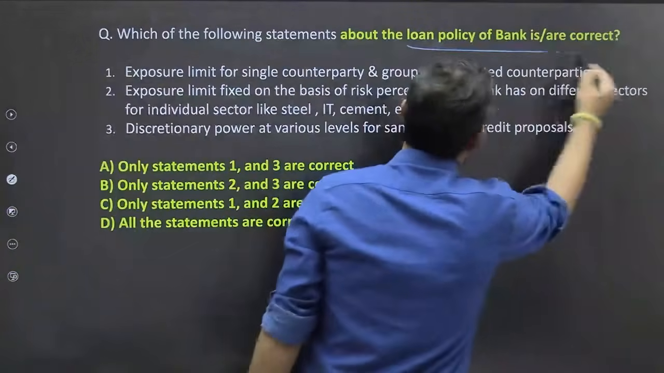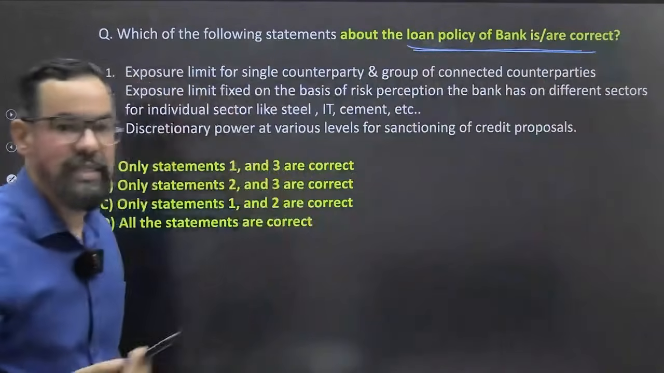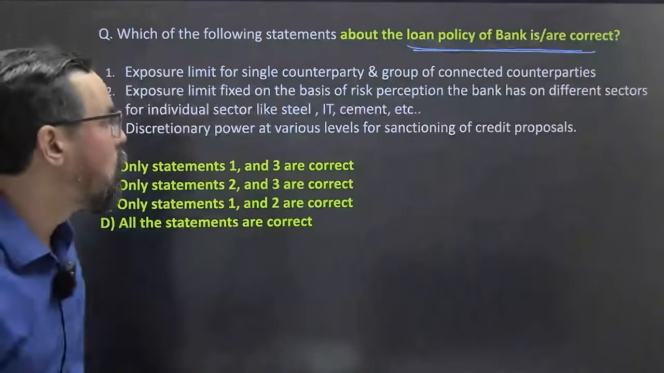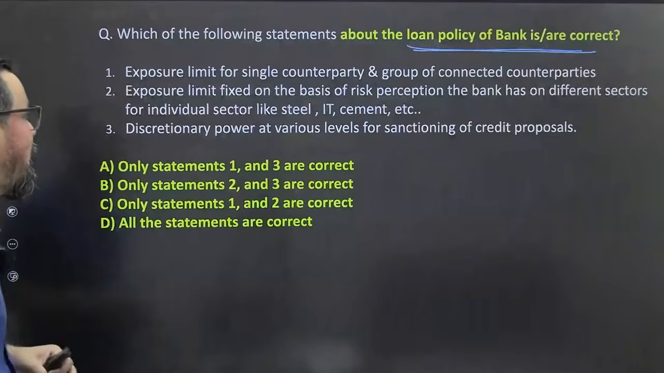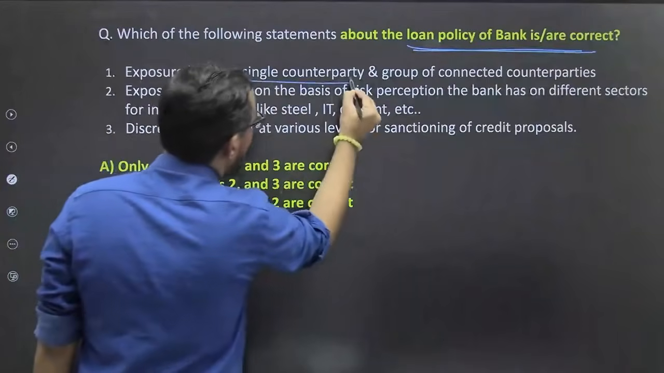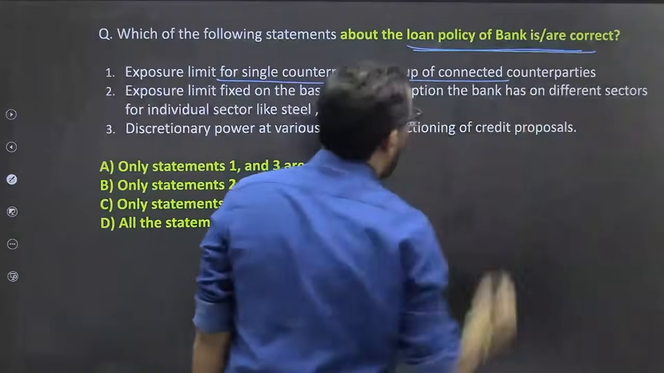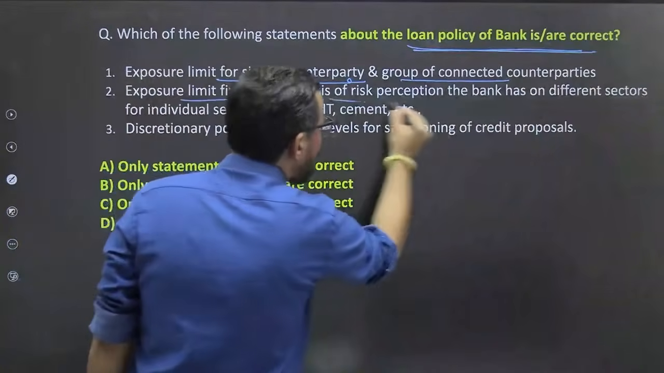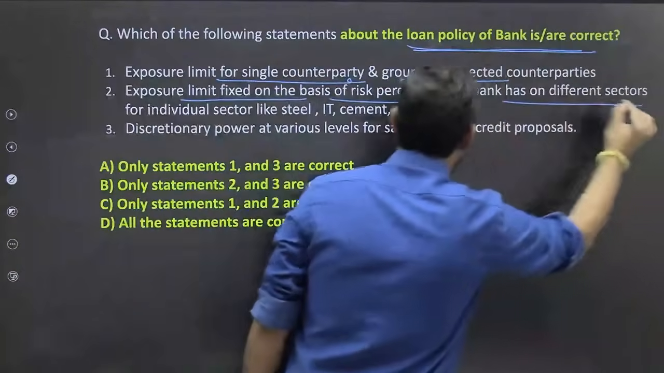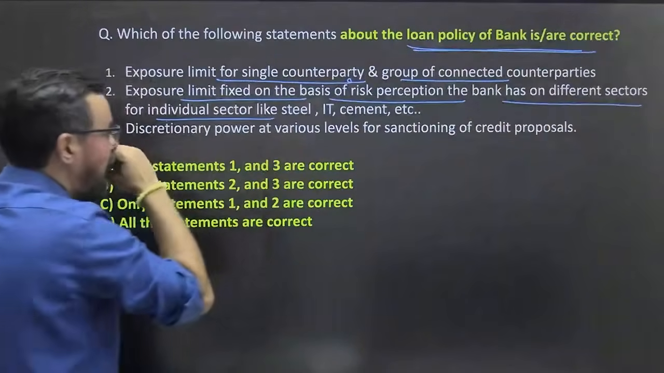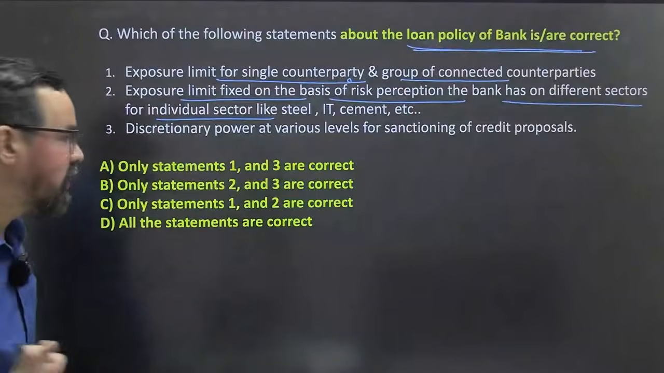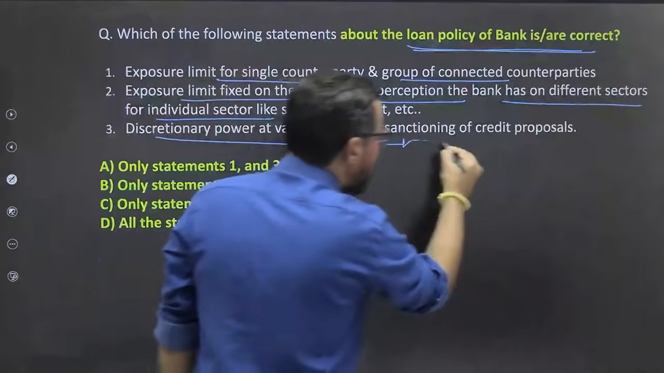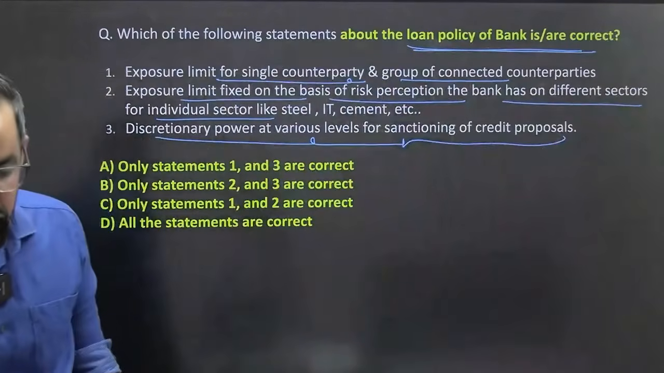Loan policy of bank, so you have to find out the correct statements, ठीक है. So which of the following is a correct statement about the loan policy of bank, ठीक है. So first आपका exposure limit for a single counterparty and group of connected counterparties, ठीक है. Exposure limit fixed on the basis of risk perception of the bank has on different sectors, like steel, IT, banking or any other sector, cement and all, ठीक है. Discretionary power at various level for sanctioning the credit proposals. So what will be your right answer for this one?